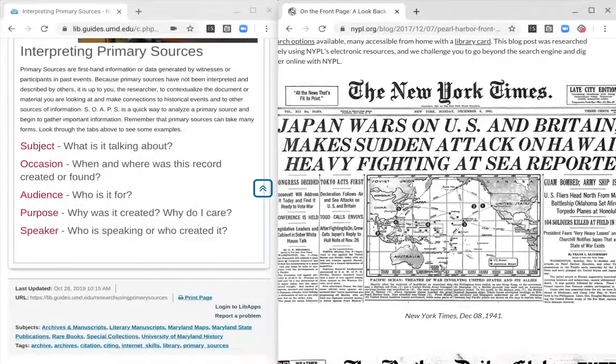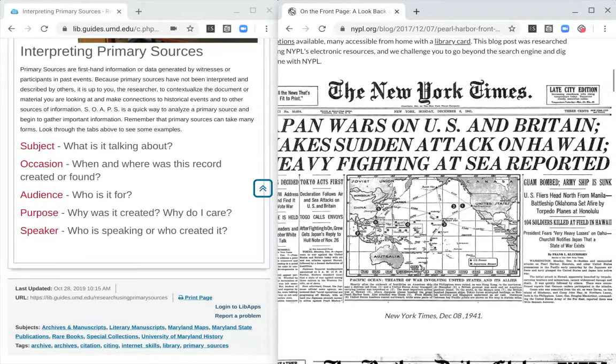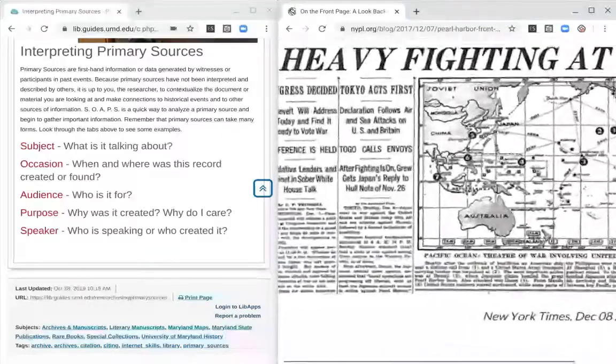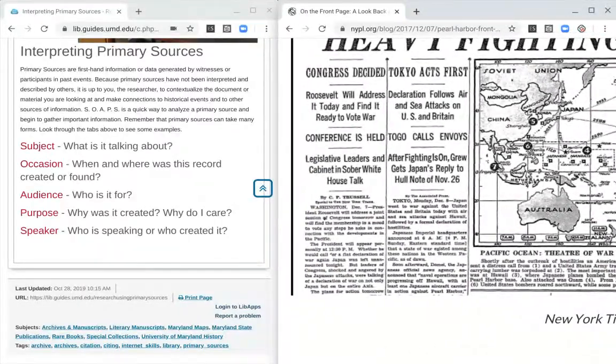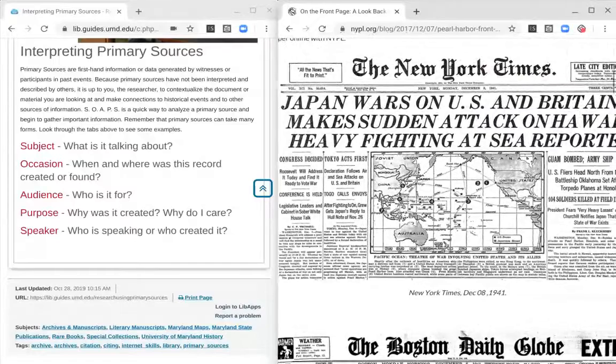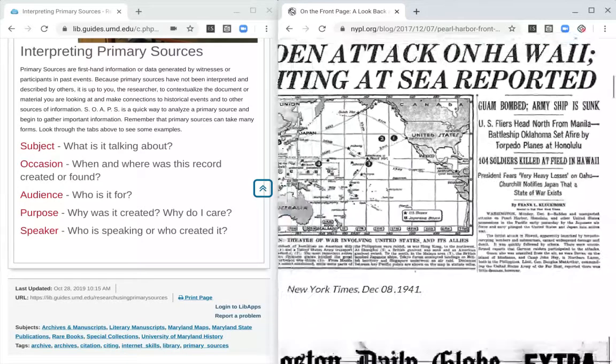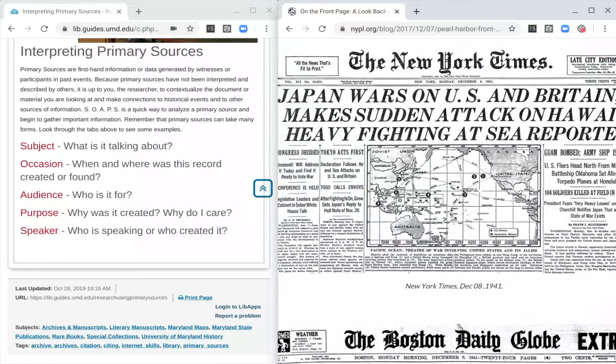Last, it'll talk about speaker, who is speaking and who created it. Who's speaking? If there's a specific author being given, and if we zoom in, we can see that one section was written by C.F. Trussell, special to the New York Times. So there is a journalist associated with it, but you can see there's other information here on the right where it says Frank L. Cluckhorn. So there's multiple articles, multiple speakers, but overall it would be the staff of the New York Times that are writing this.